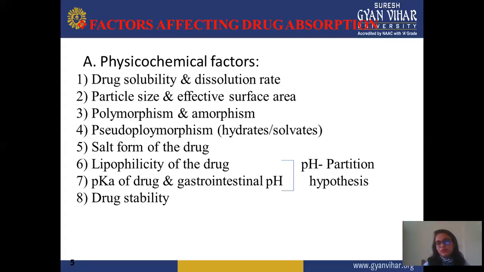Amorphism is randomly arranged and does not have a 3D structure. So amorphous form shows more solubility compared to polymorphic form because it is randomly arranged, easily takes moisture and gets converted into solution, or easily dissolves compared to a 3D structure or crystalline form.